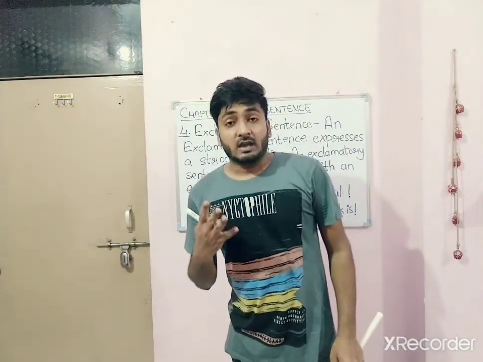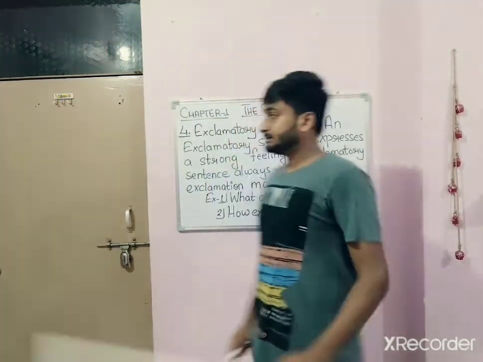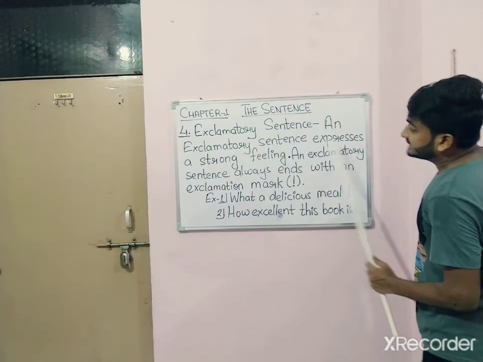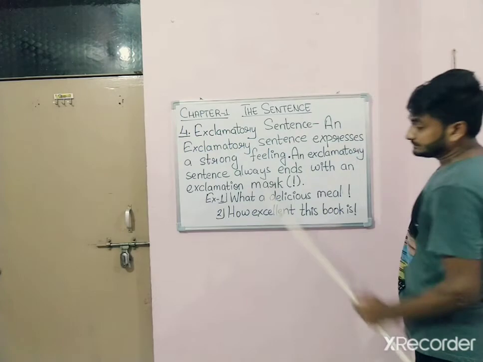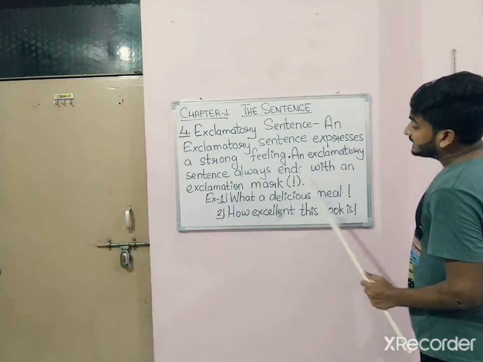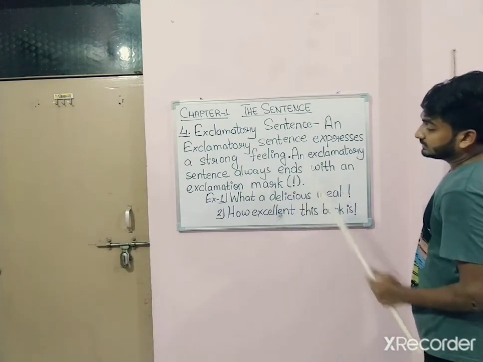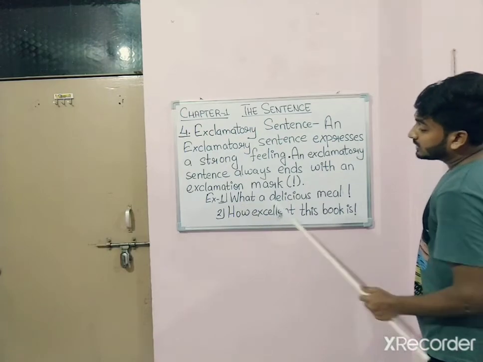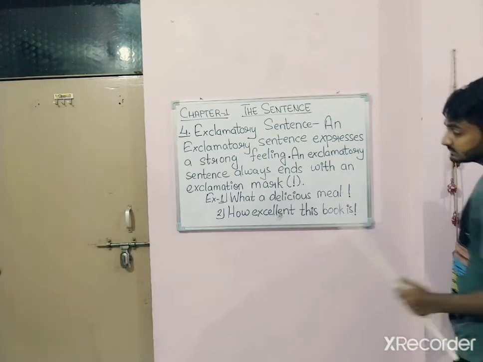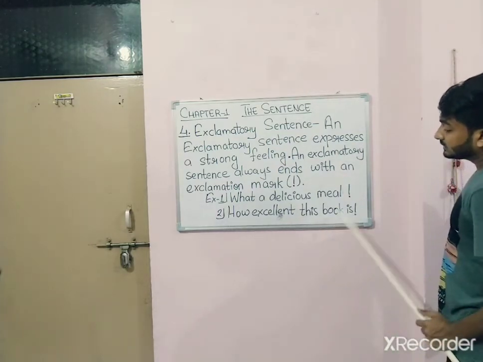Number 4, exclamatory sentence. What is an exclamatory sentence? An exclamatory sentence expresses a strong feeling. An exclamatory sentence always ends with an exclamation mark. This one. Example, what a delicious meal. See this mark. Number 2, how excellent this book is.